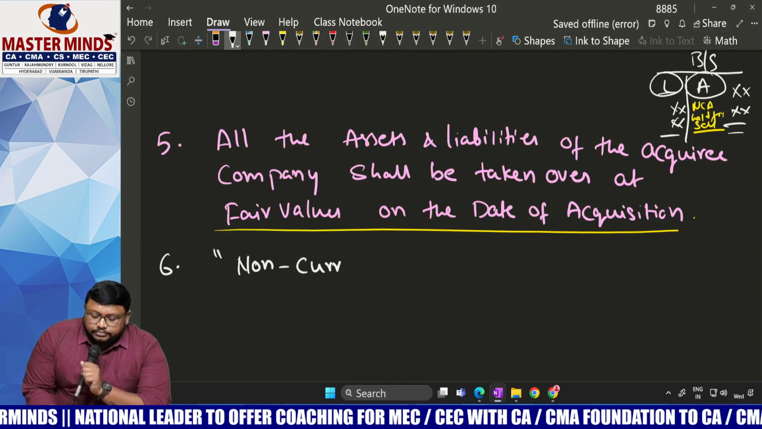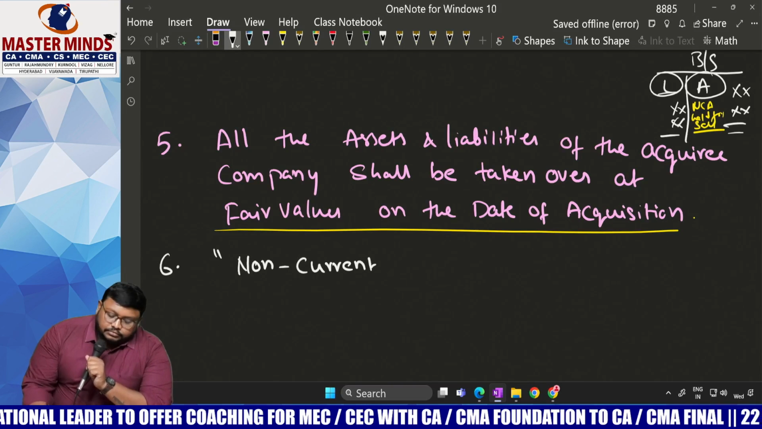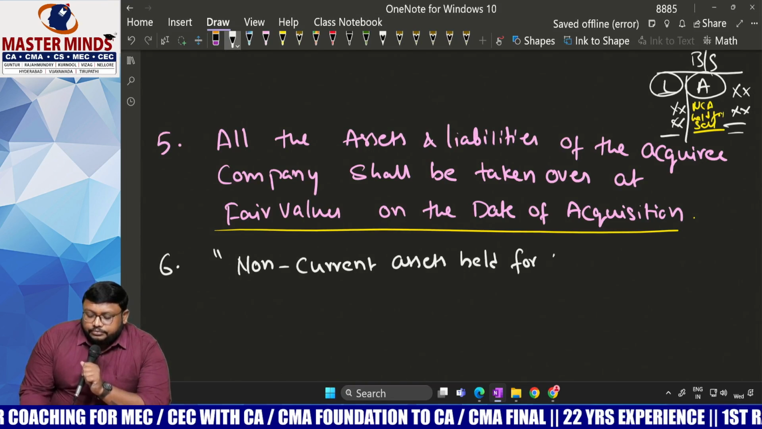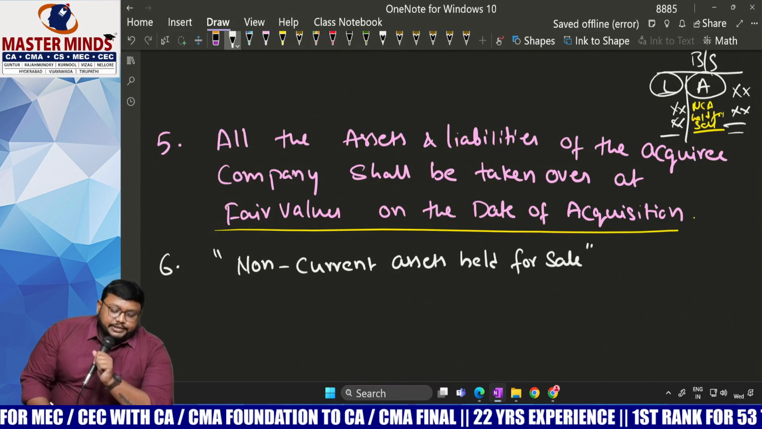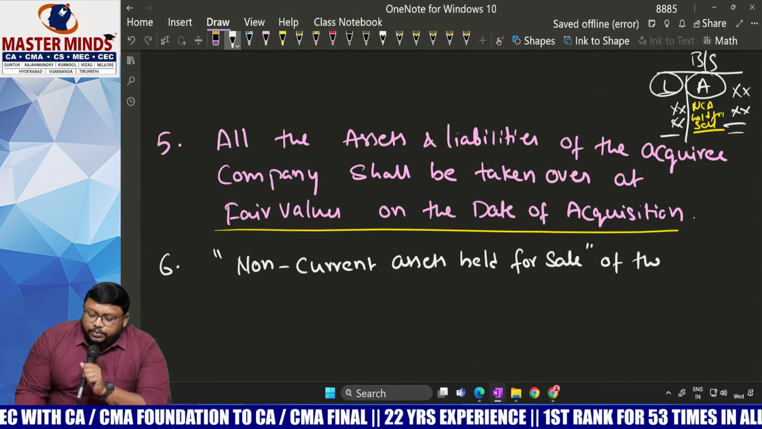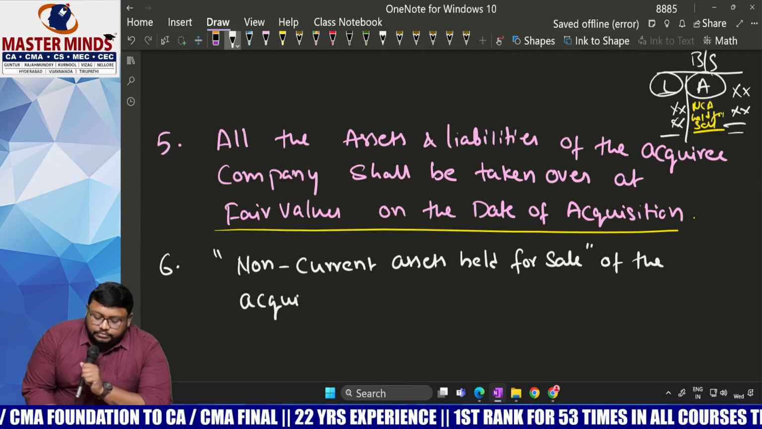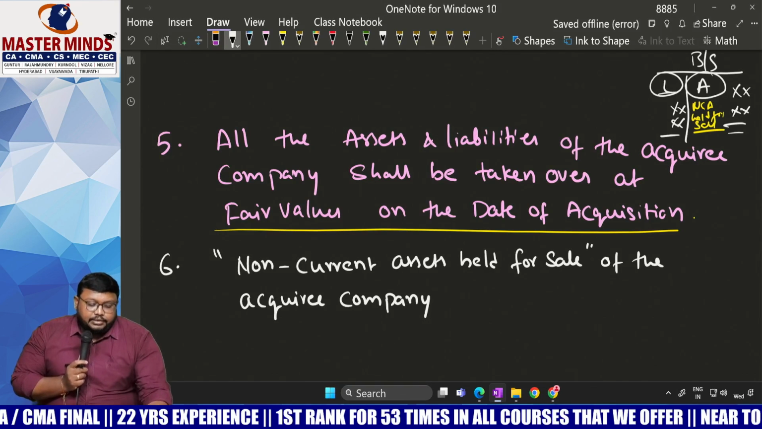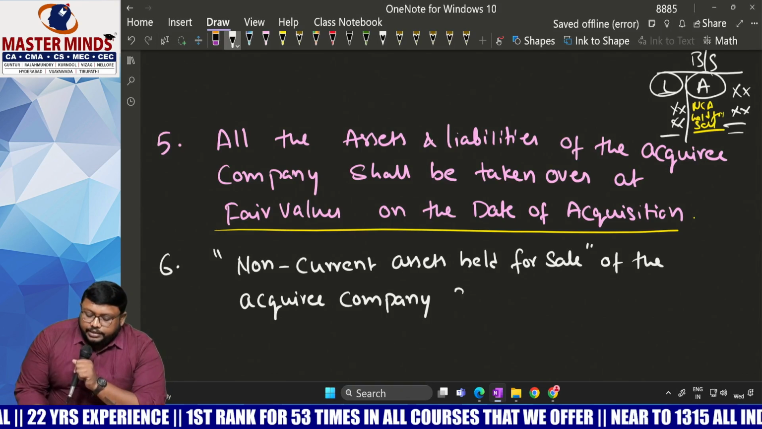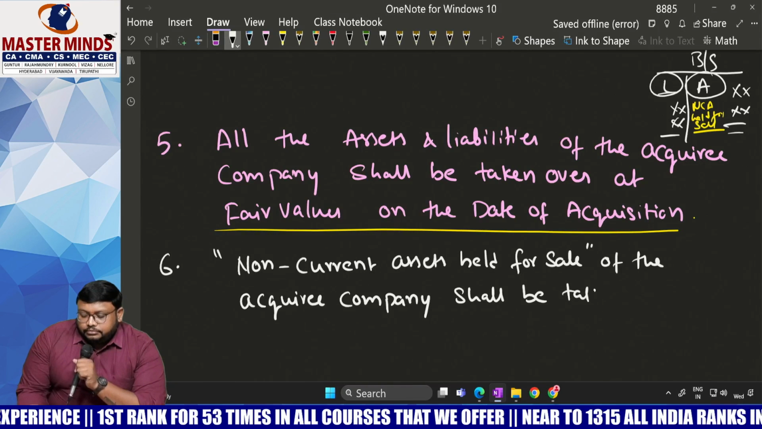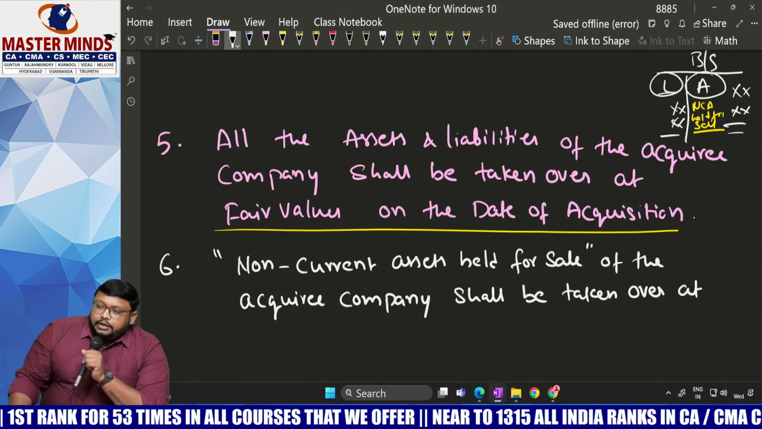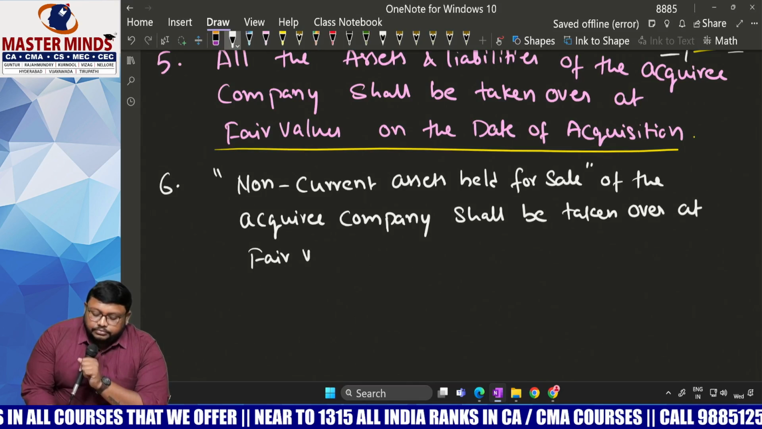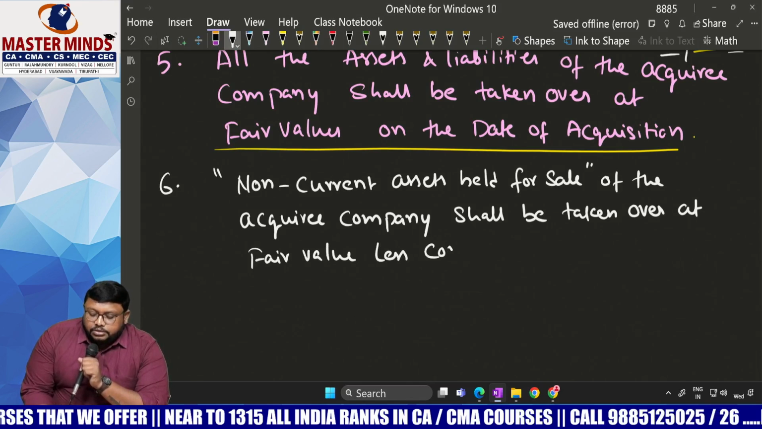Non-current assets held for sale. Non-current assets held for sale of the acquiree company shall be taken over at... Now, if any such assets are there in the acquiree's balance sheet, we have to take them over at fair value less cost of disposal.